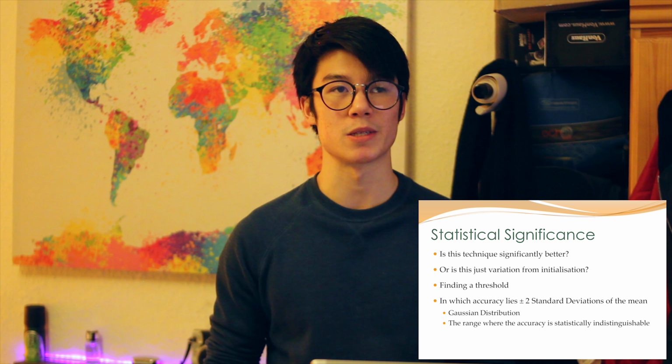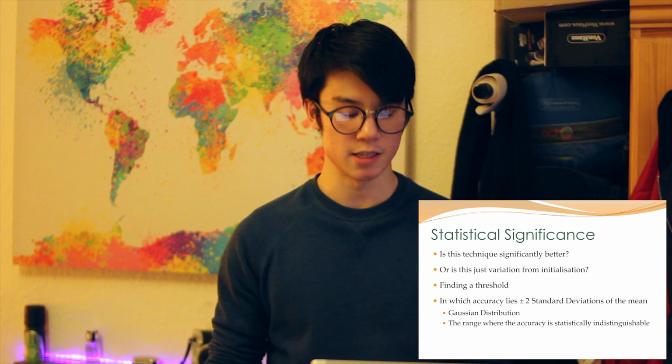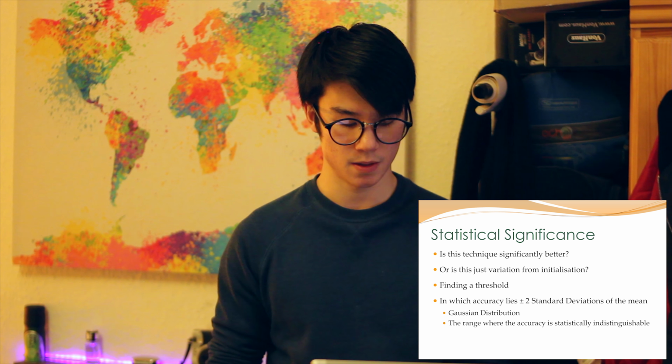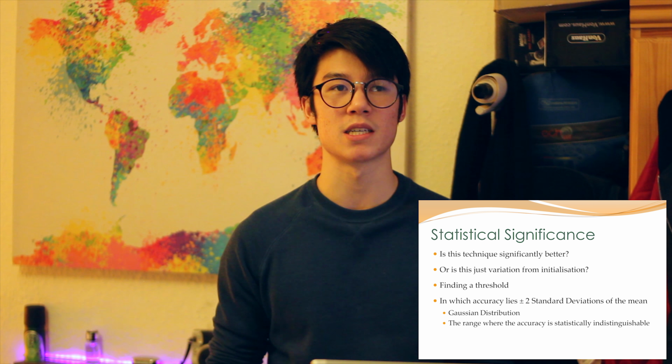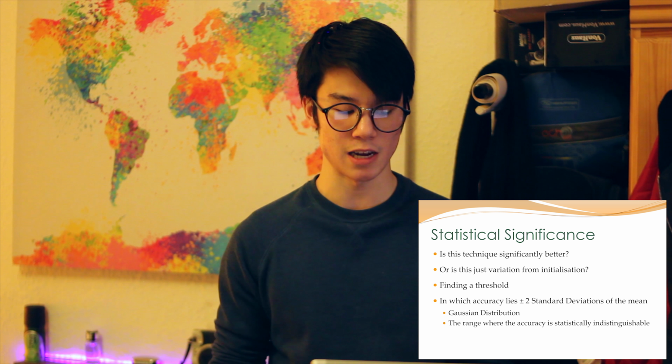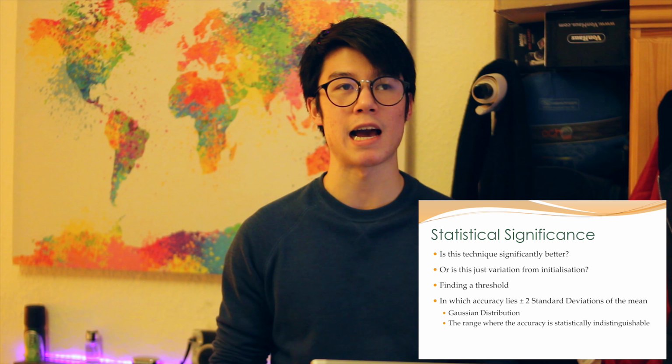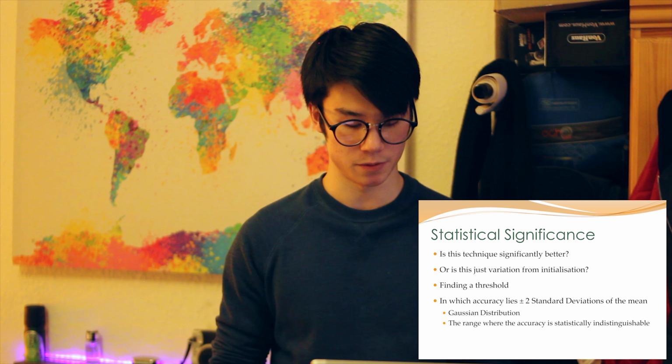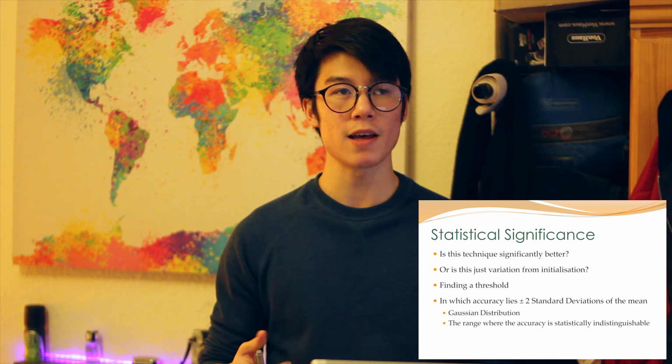The central limit theorem tells us that for a large number of runs, the distribution of this is Gaussian. Therefore, we can say that 95% of the variance lies within 2 standard deviations, giving us a range where the accuracy is statistically indistinguishable. Applying this to our results and taking our top combination as significant, we can see that only combinations 4, 9, 12, etc. are actually significant and statistically discriminatory compared to the other combinations.